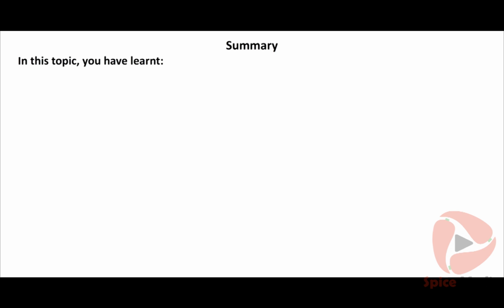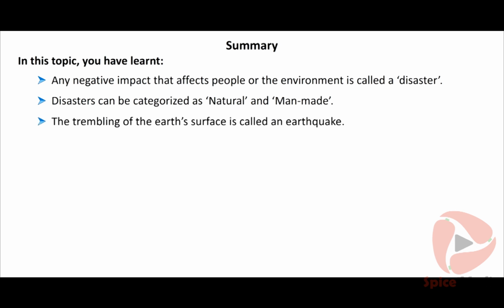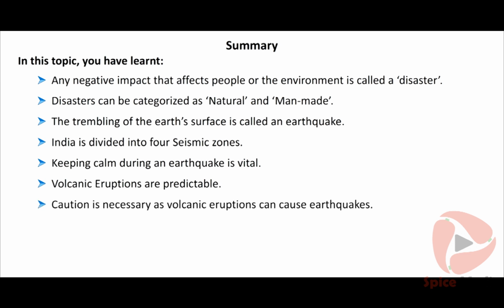In this topic, you have learnt any negative impact that affects people or the environment is called a disaster. Disasters can be categorized as natural and man-made. The trembling of the Earth's surface is called an earthquake. India is divided into 4 seismic zones. Keeping calm during an earthquake is vital. Volcanic eruptions are predictable. Caution is necessary as volcanic eruptions can cause earthquakes.